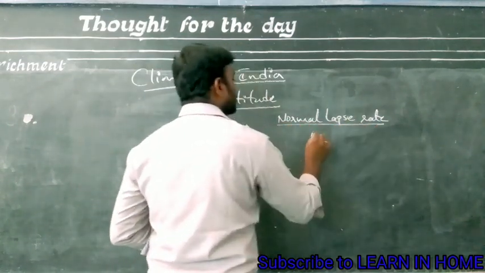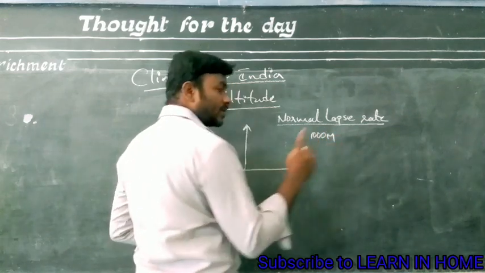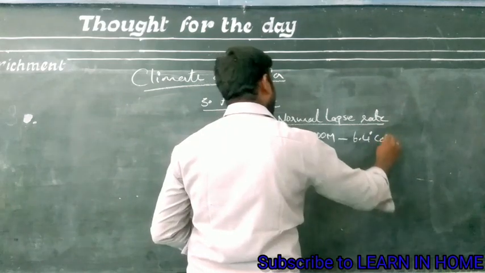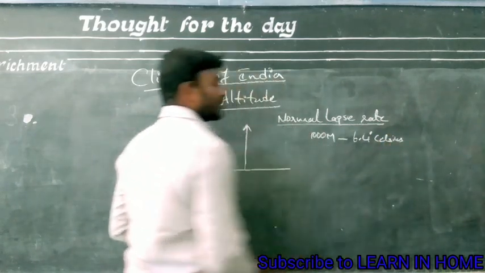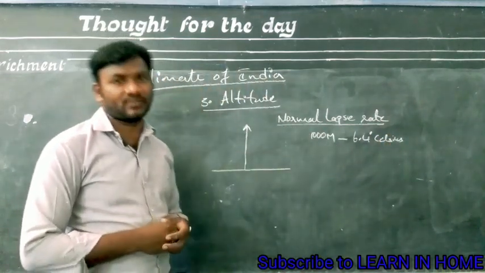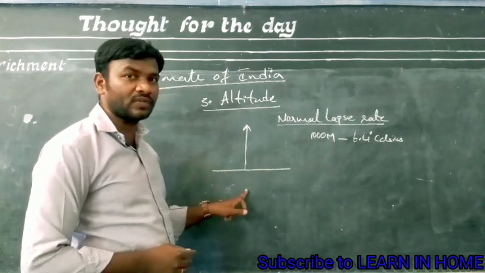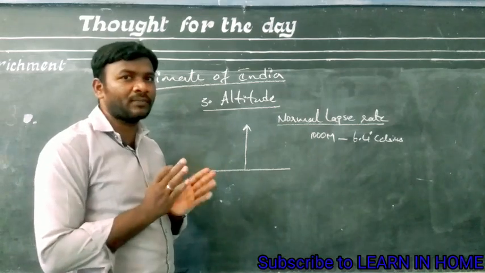For every 1000 meters height, there will be a decrease of 6.4 degrees Celsius temperature. 6.4 degrees Celsius temperature తగ్గిపోతుంది, మనం ఇంతకుముందు క్లాస్లో చదువుకున్నాం. So if altitude increases, the temperature decrease అవుతుంది. Take some example, two places example గా తీసుకుందాం.